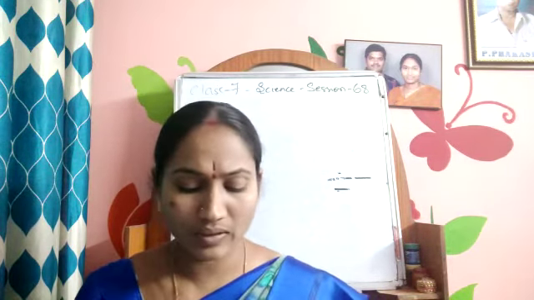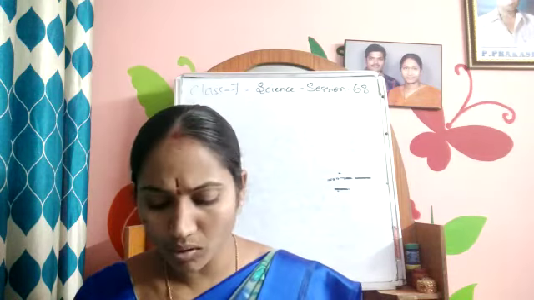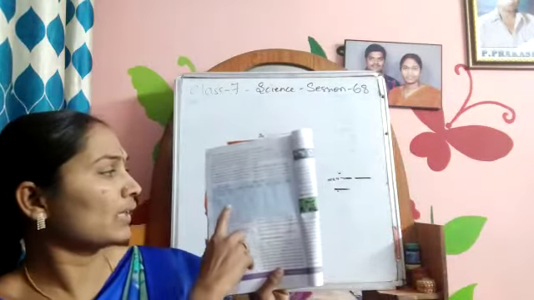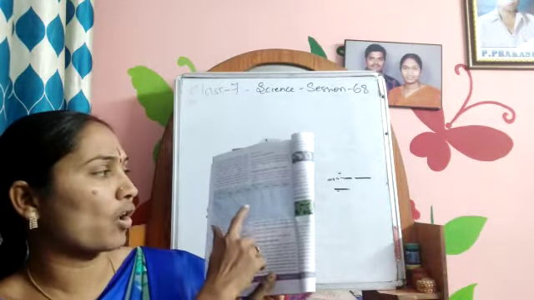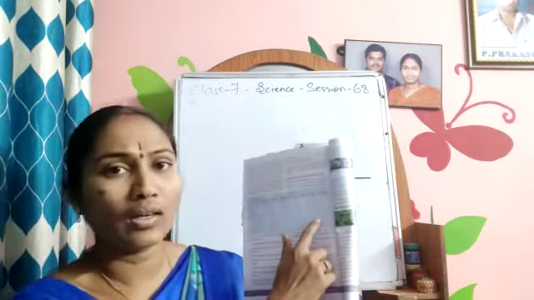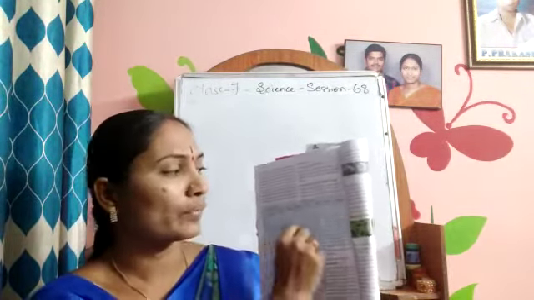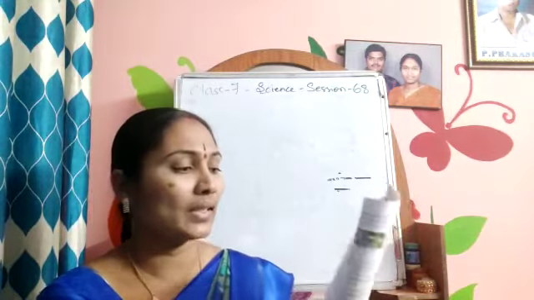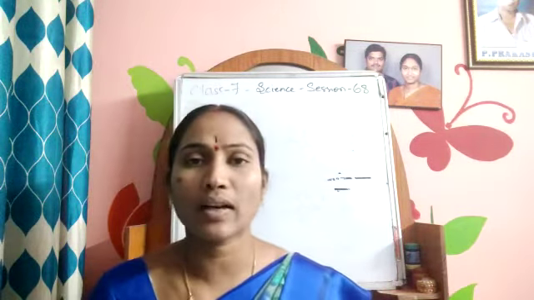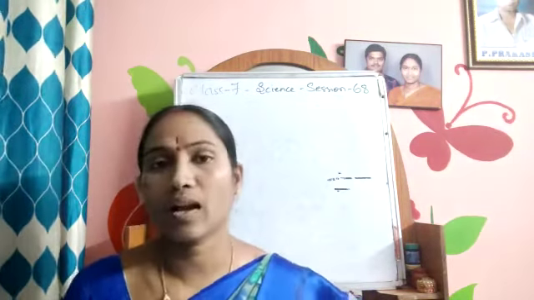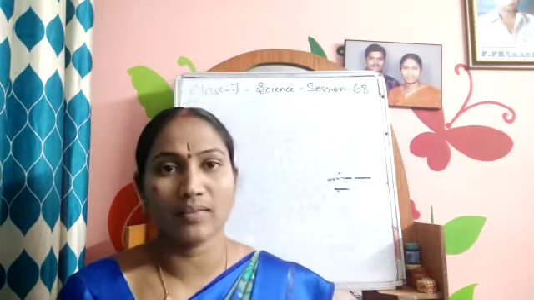So till now this is enough for you. Tomorrow we'll continue the chapter, and your homework is to fill up this table. Name of the seed, whether it is light or heavy in weight, round or flat, hairy, thorny or fibrous. You have to fill up this table. The name of the seed is important, and what the structure of the seed is. So this is your homework, children. Write neatly and send it to me. While sending, include your name, and go through the chapter once again. Thank you.